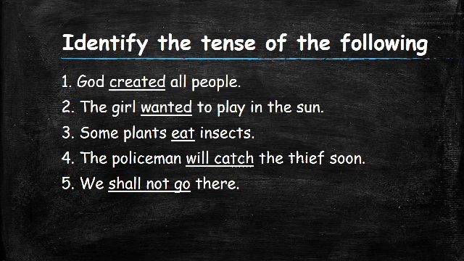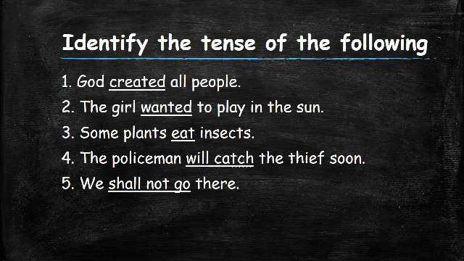The verb eat is in what tense? It is a simple present tense because it is a fact. It is a routine that the plants eat insects. It is a cycle. It happens on a regular basis. So that is why it is a simple present tense.